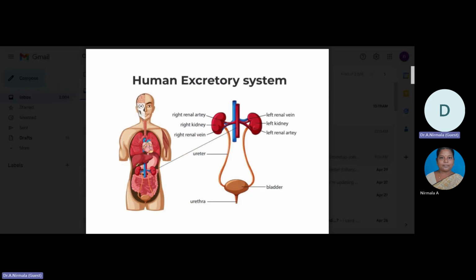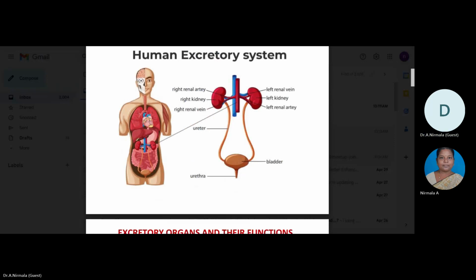Here we can see the ureter. These are the tubes that connect each kidney to the bladder. Urine is transported from the kidney to the bladder by this slender muscular tube by peristaltic contraction. The ureter prevents the backflow of urine into the kidney through the use of the ureterovesicular valve.